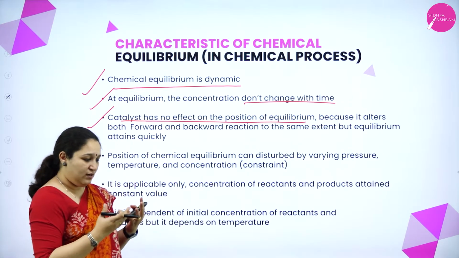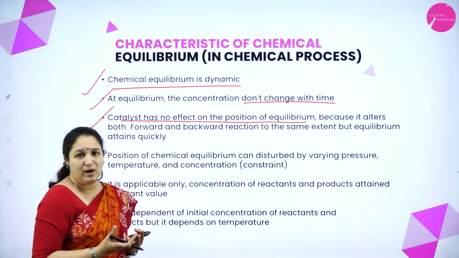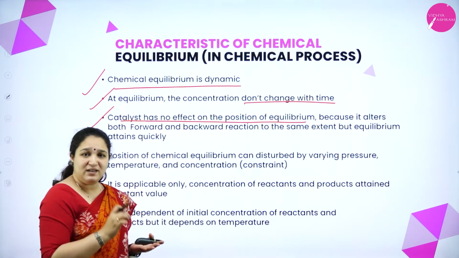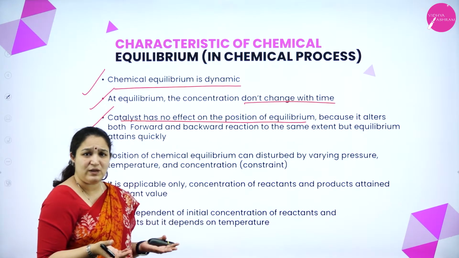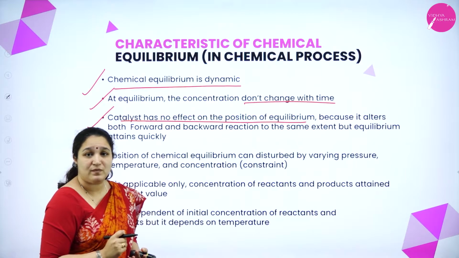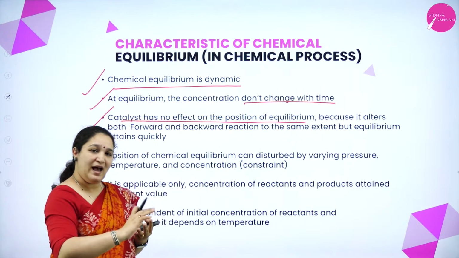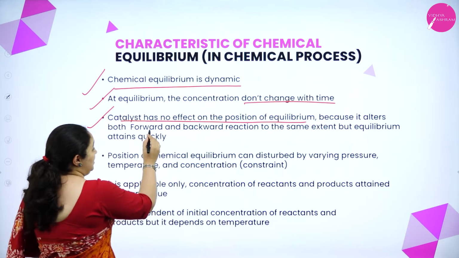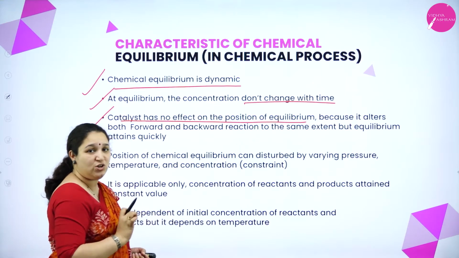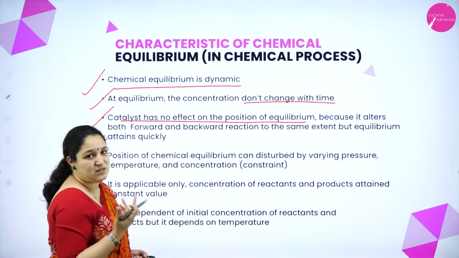For example, if a reaction would have required 20 minutes to come to the equilibrium state, by adding a catalyst it will attain equilibrium within 10 minutes. Okay, that is because the catalyst increases the forward reaction as well as the backward reaction. Thus, catalyst has no effect on the position of the equilibrium. It will not disturb the equilibrium, but it will be attained faster, that's all.